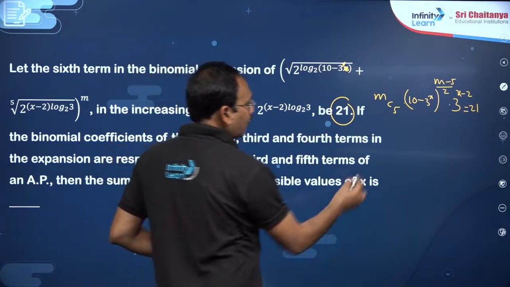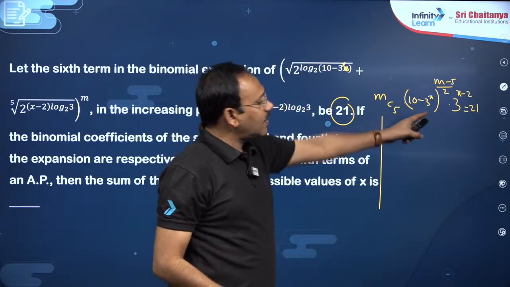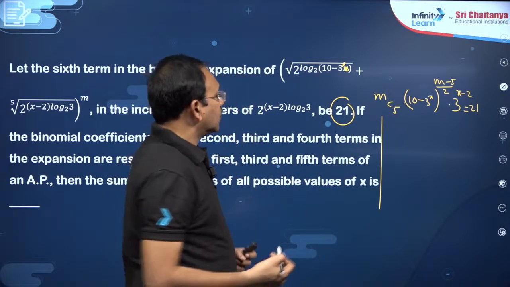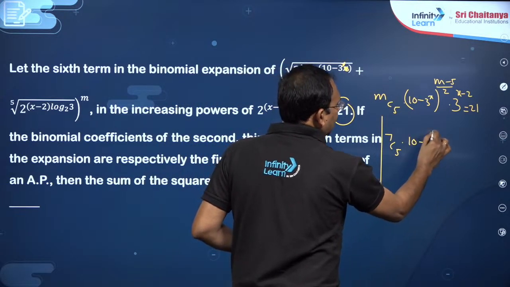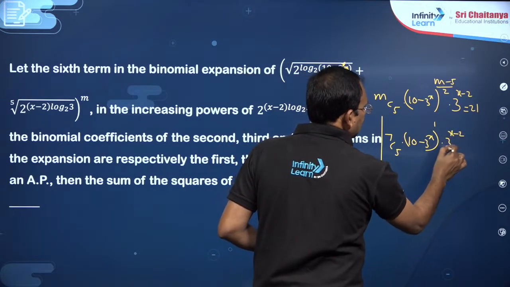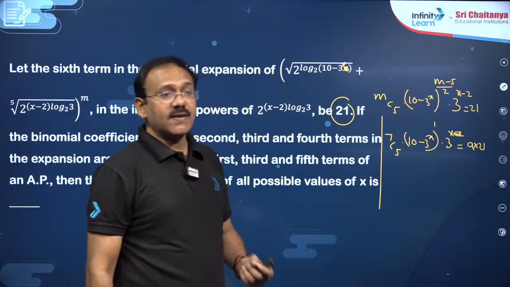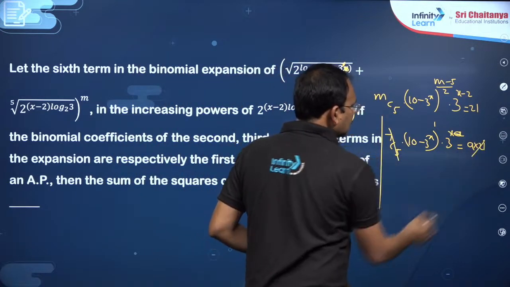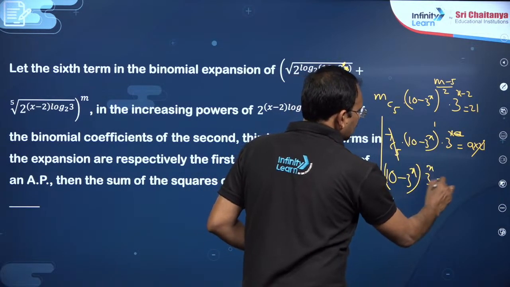So here one interesting point is, by observation, mC5, this is 7 into 3. So one of the numbers must contain 7. So why don't we try m equal to 7 by trial and error. If you take m equal to 7, 7C5 into (10 - 3^x) to the power (7 - 5)/2 will become 1, into 3^x by 9, that is 9 into 21. 7C5 is 7C2, which is 7 into 3, 21, so 21 is gone. Now your equation is (10 - 3^x) into 3^x equal to 9.